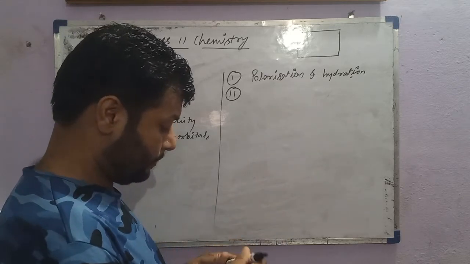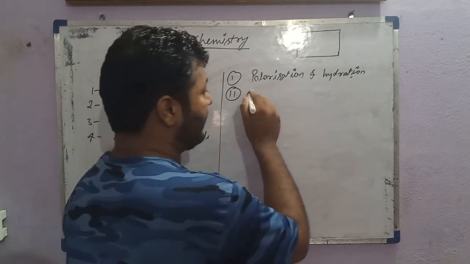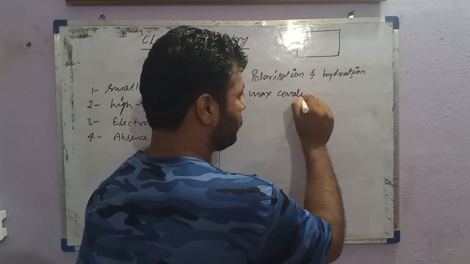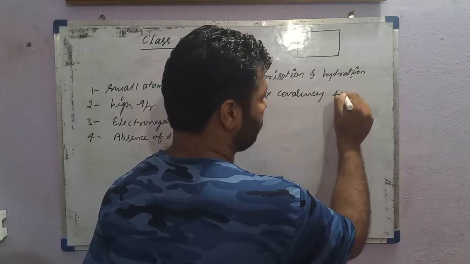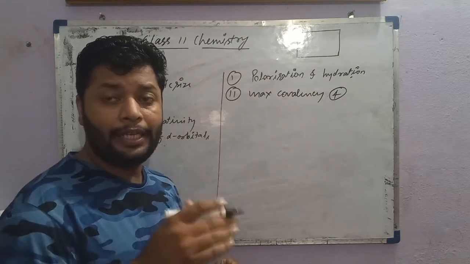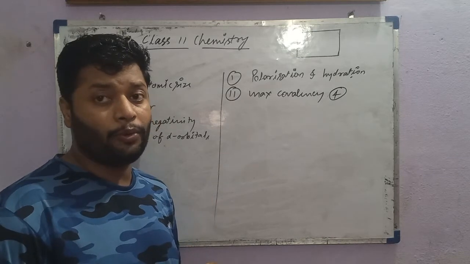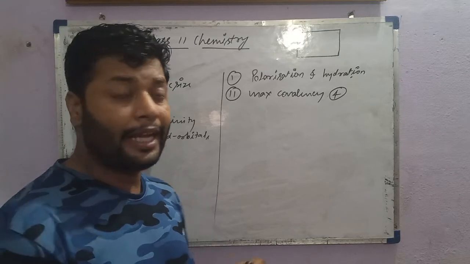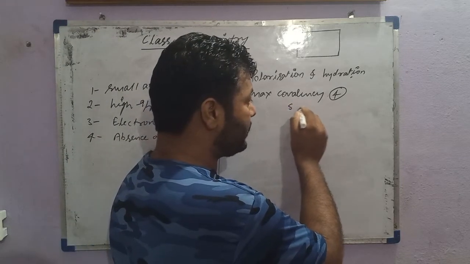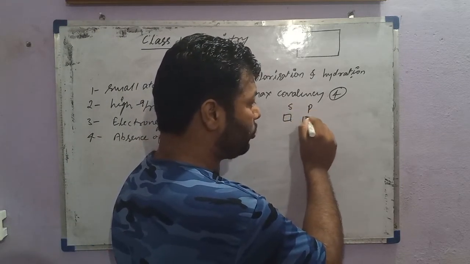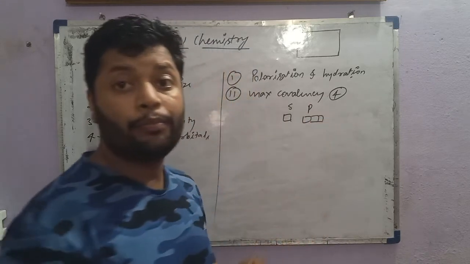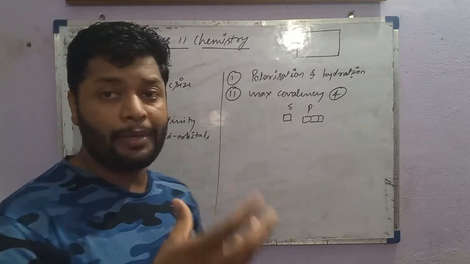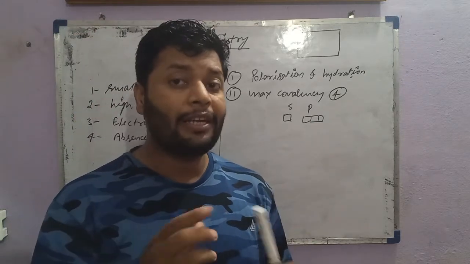Beside this, the maximum covalency never exceeds 4 in period second, because they have only s and p orbitals, meaning the total number of orbitals is 4, due to which only 4 orbitals can take part in chemical bonding.